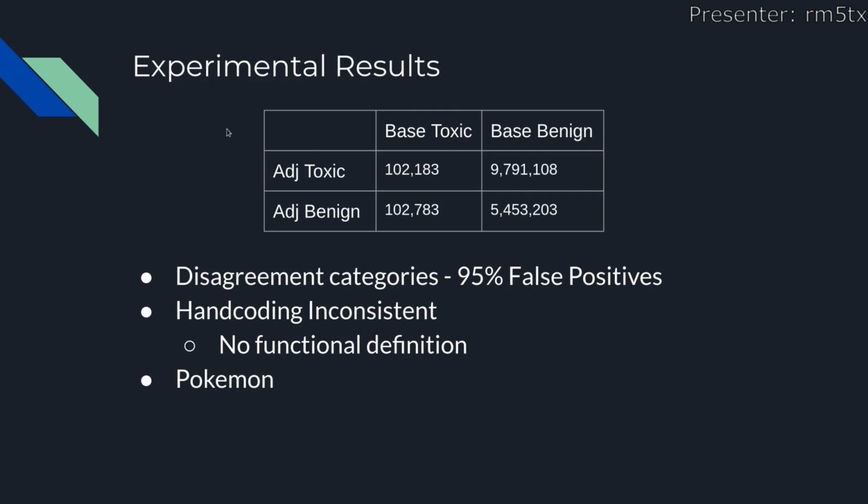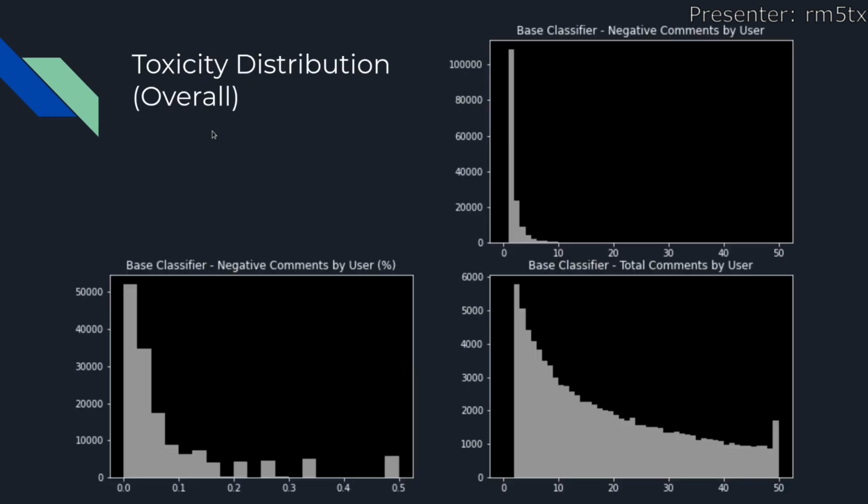Part of our issue was that we made assumptions that weren't entirely true about the distribution of the original data. We had assumed that there were users who consistently posted a large number of toxic posts, and that ends up not entirely being the case. What you can see down here on the left is the percentage of negative comments a user makes.